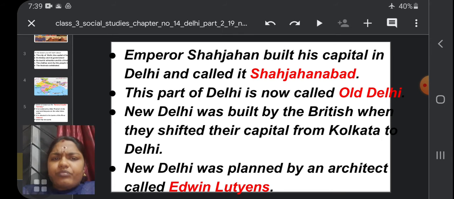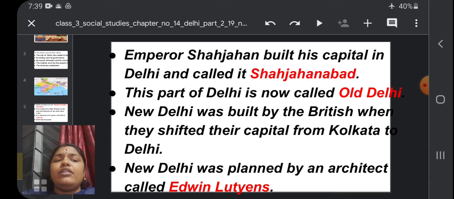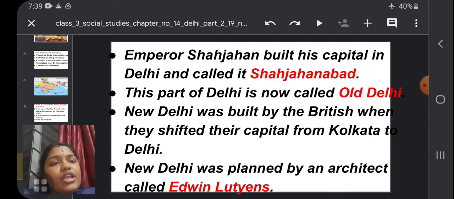So when they shifted their capital from Kolkata to Delhi, they built New Delhi. New Delhi was planned by a British architect called Edwin Lutyens.